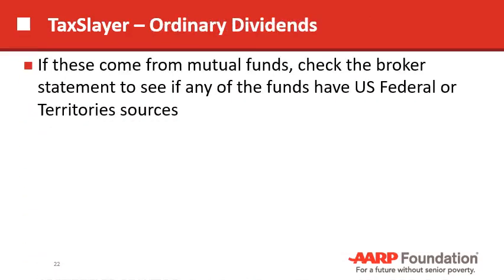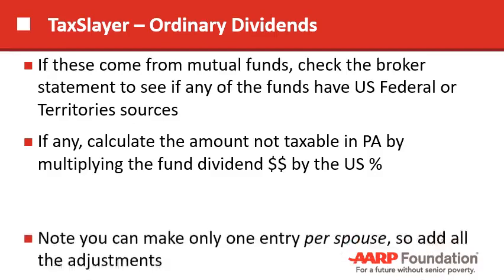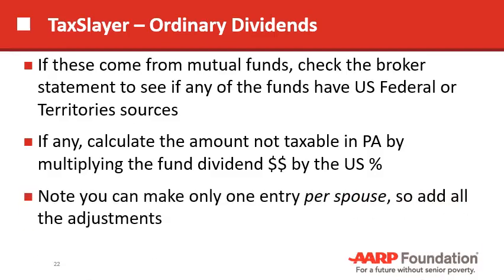Sometimes ordinary dividends, which come from mutual funds, would contain interest from a U.S. federal source. You would have to look in the broker statement to see if you can find the information. Again, multiply whatever fund dividend dollars there were by that fund's U.S. federal source or territory's percent. Again, you can make only one entry and you have to add up all different sources to make those one entries.